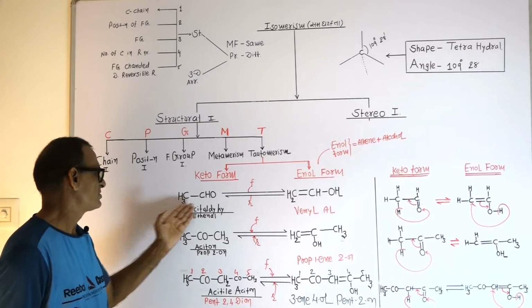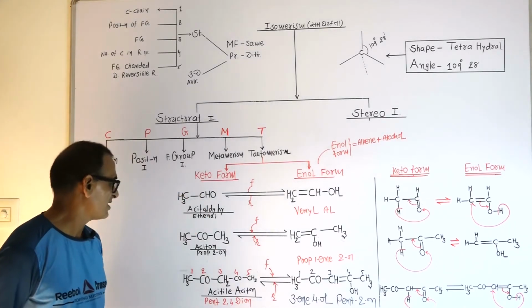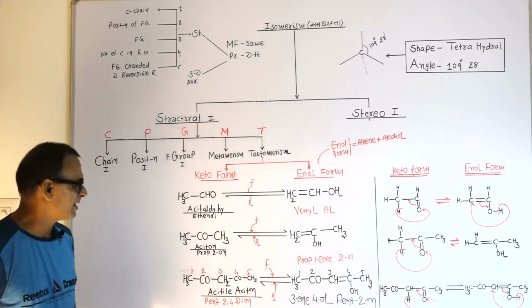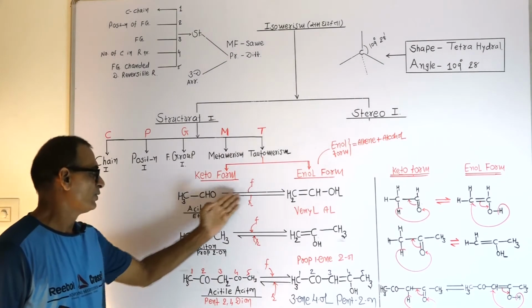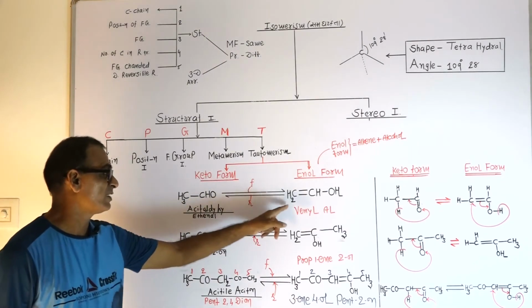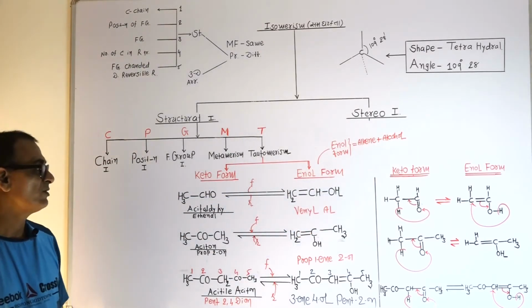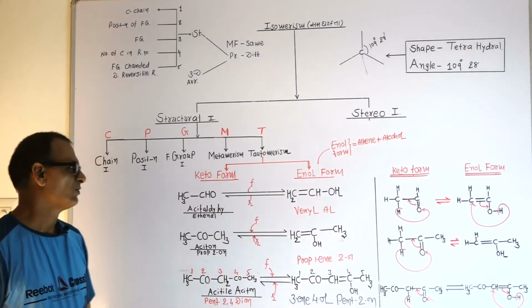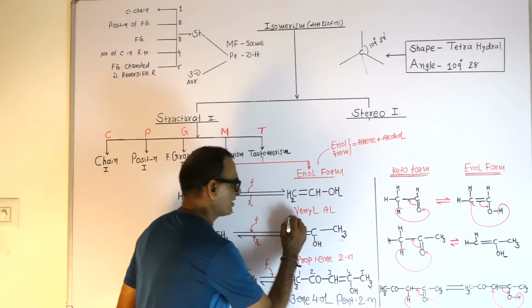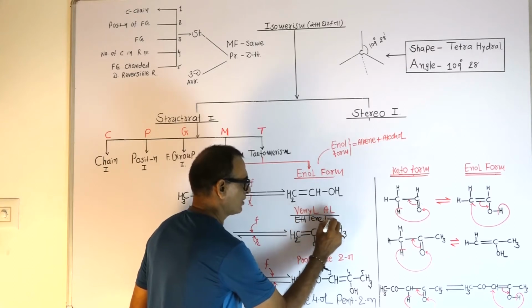Suppose CH3CHO. Its common name is acetaldehyde and its IUPAC name is ethanal. During forward reaction it will be converted into CH2=CH-OH, vinyl alcohol, otherwise you can say ethen-1-ol.